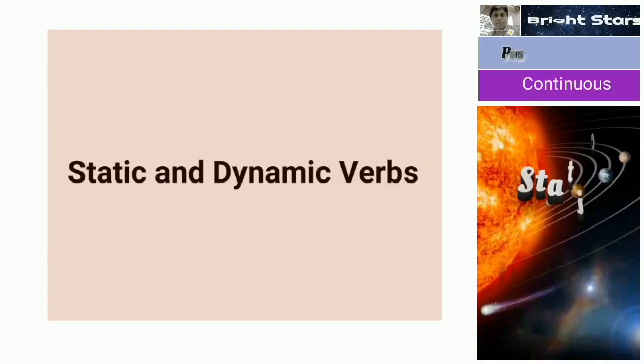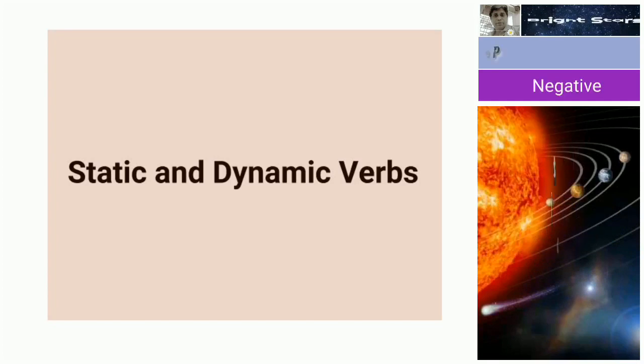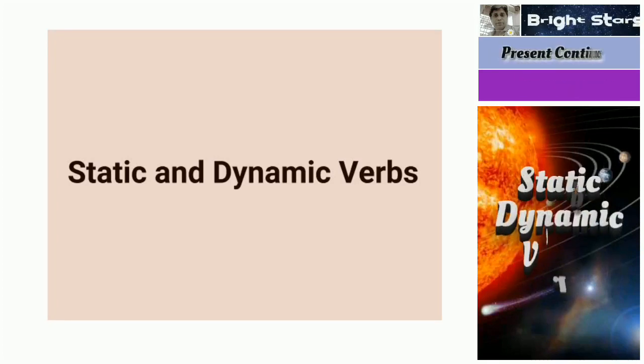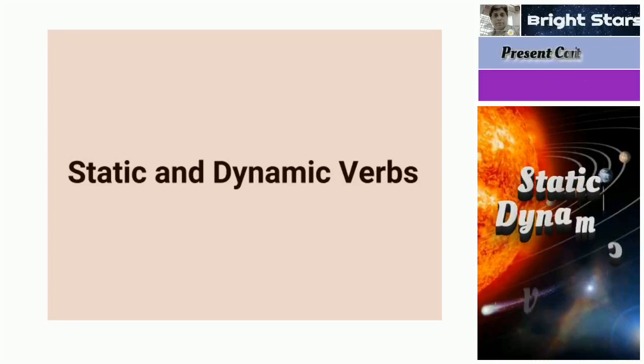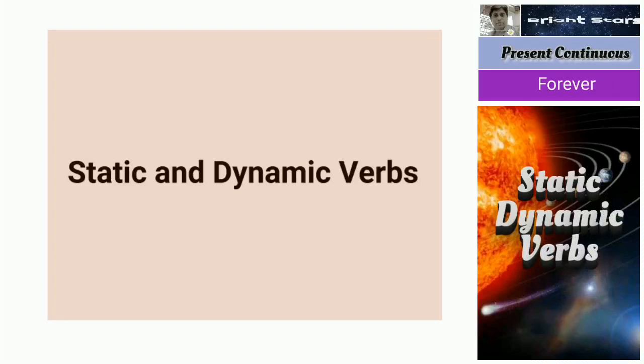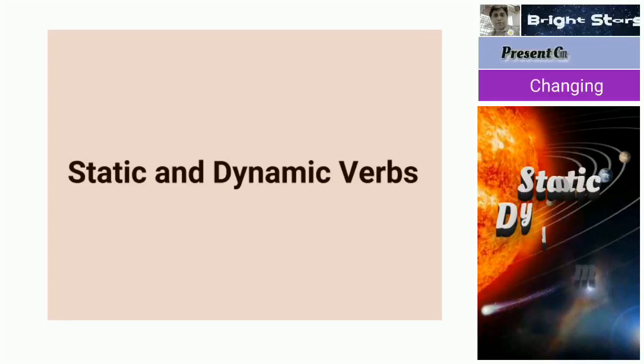So in the beginning of this video, for present continuous tense, assertive form, negative form, interrogative forms, we have seen the dynamic verbs. Then we have seen static verbs. Now the verbs which are both static and dynamic, we can use in both ways as per the situation or as per the context.